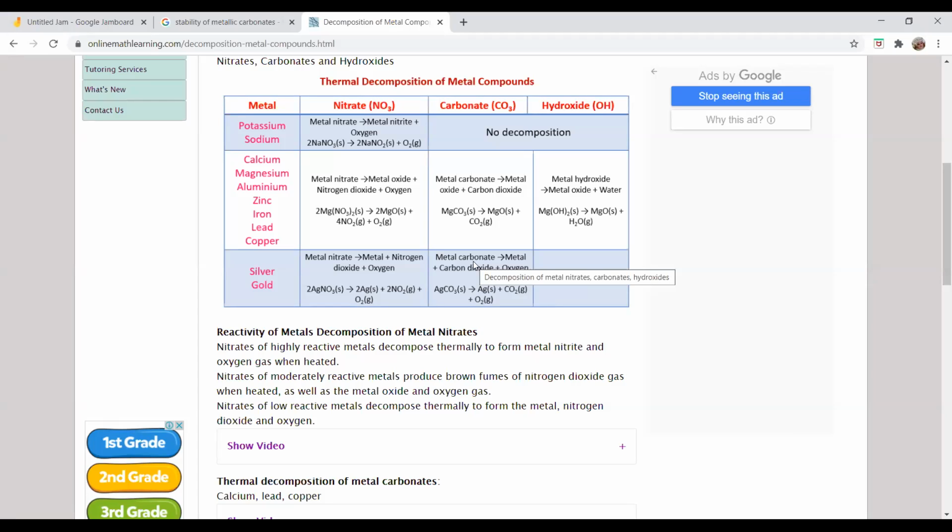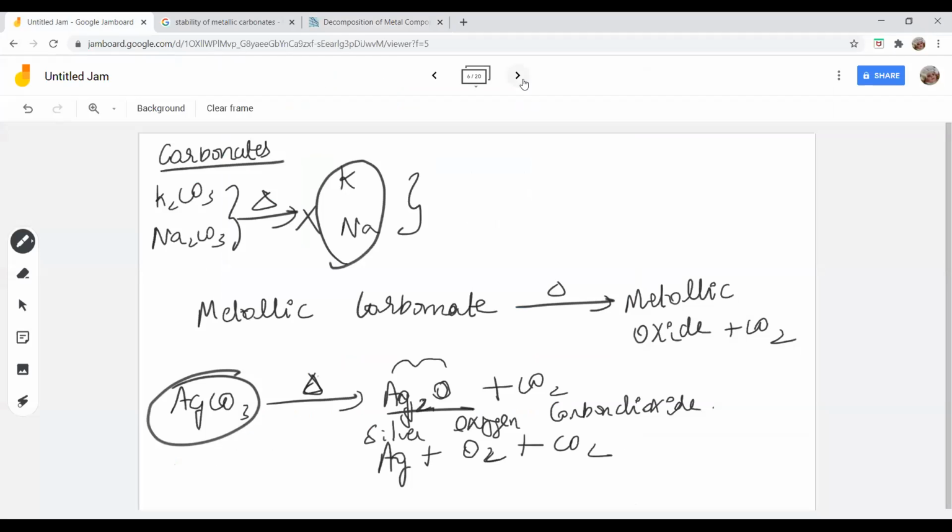Now the next question is about metal nitrates. Generally, when you heat any metal nitrate,